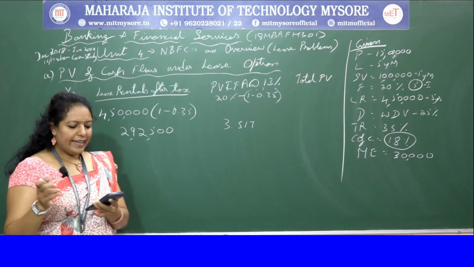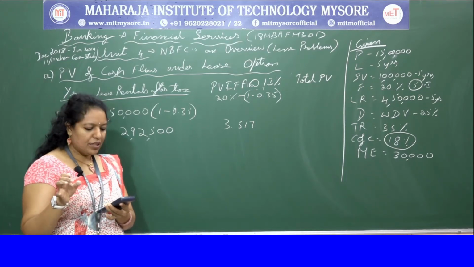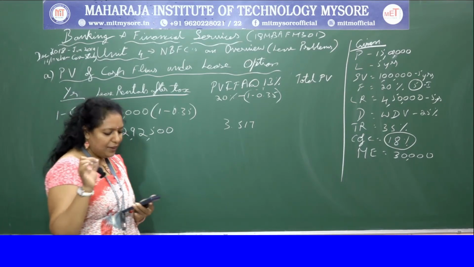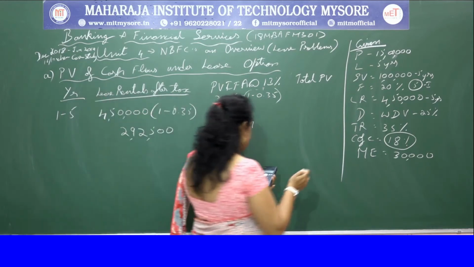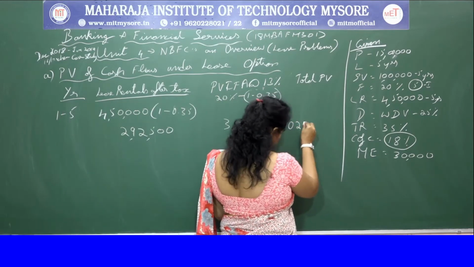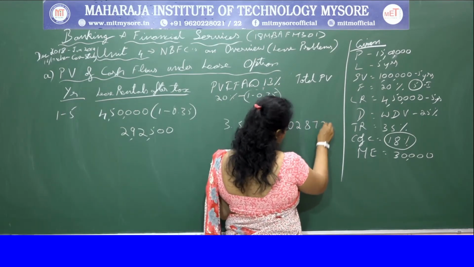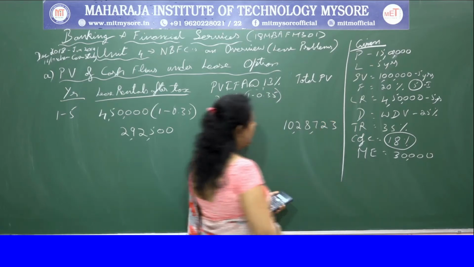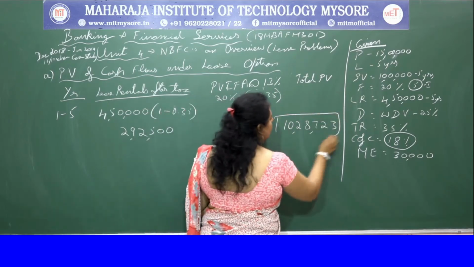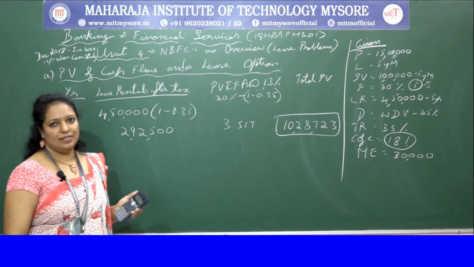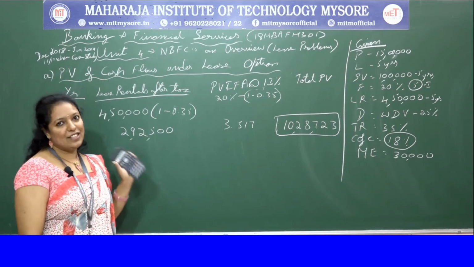You get 10,28,722.5, which I'll make 723. So this is the answer what we get in the lease option.